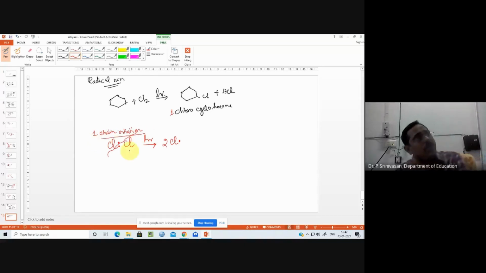I think you may remember ozone depletion. Ozone depletion is also a radical reaction. What are the compounds we use in a fridge to get refrigeration? Previously they used ammonia, but now we use freons, or otherwise chlorofluorocarbons, CFCs.